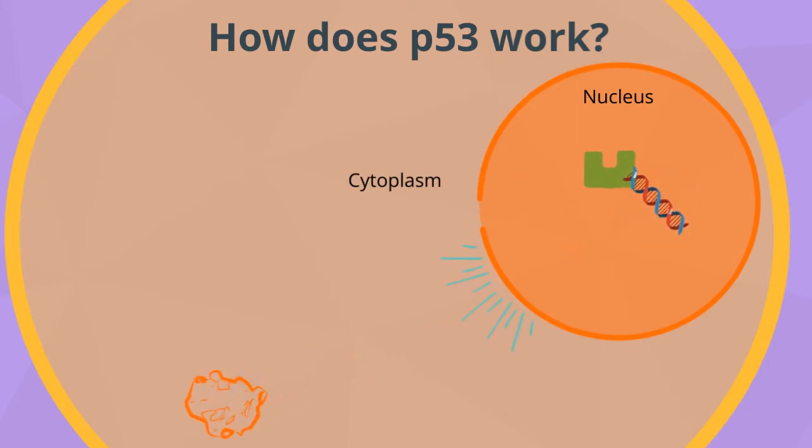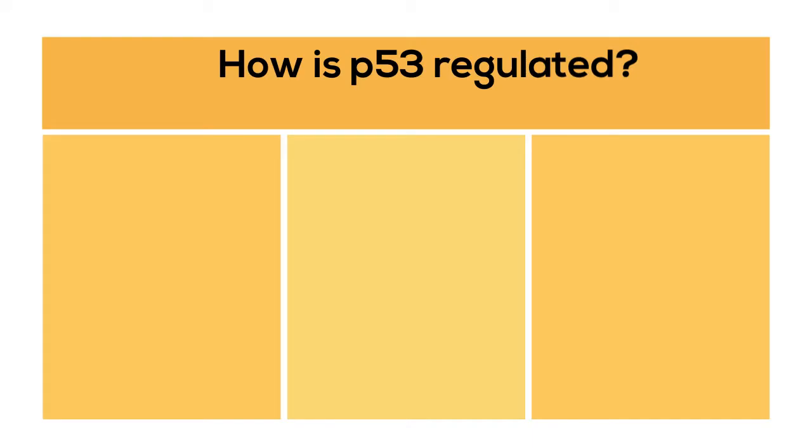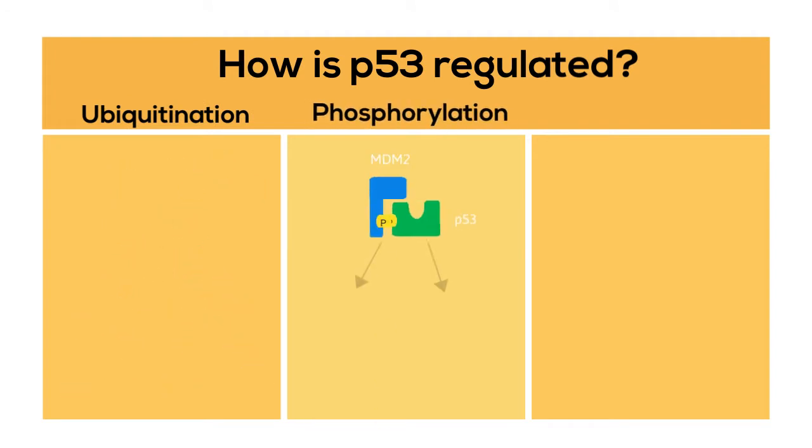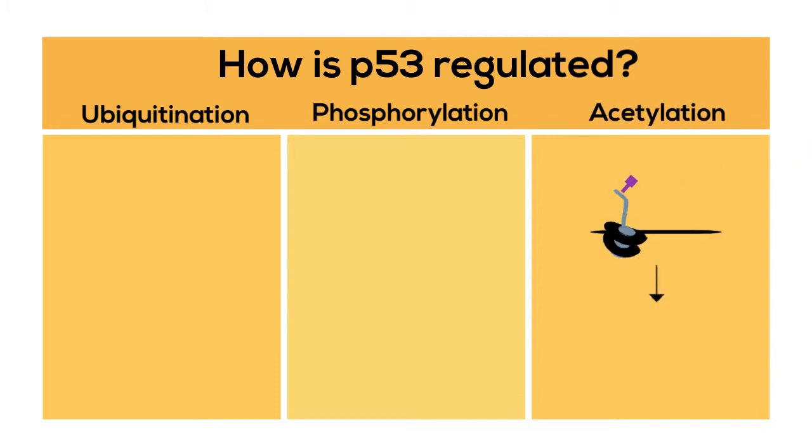the cell from dividing. p53 is heavily regulated in multiple ways, such as ubiquitination, in which p53 is broken apart, phosphorylation, in which MDM2 separates from p53, and acetylation, in which specific genes are told to create their proteins. Here, we'll go a bit more in detail over each of these mechanisms.